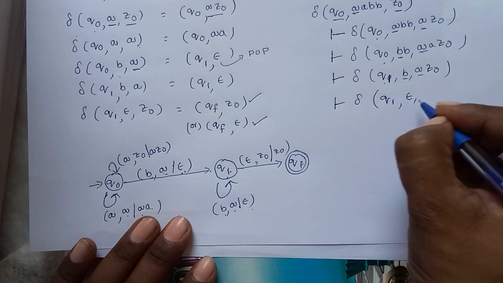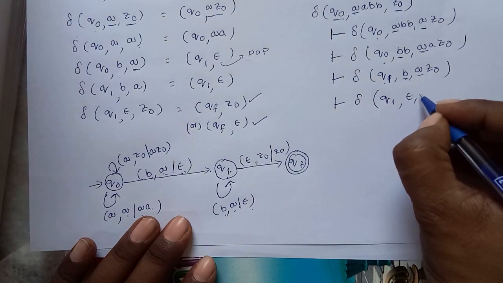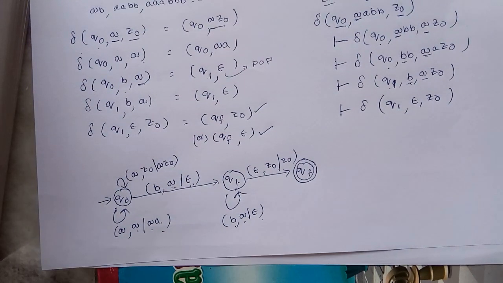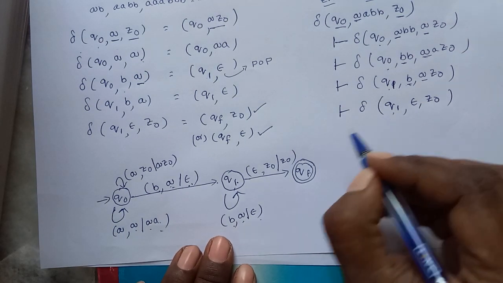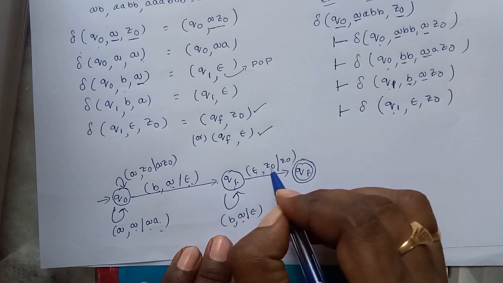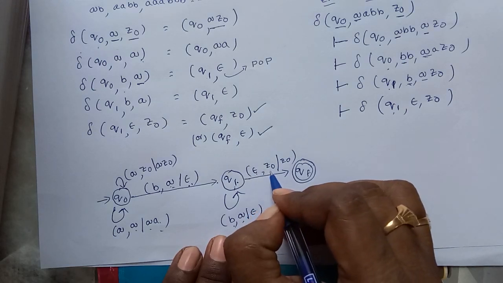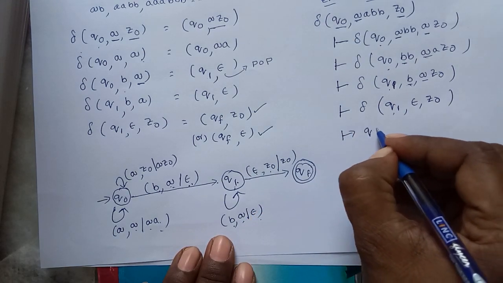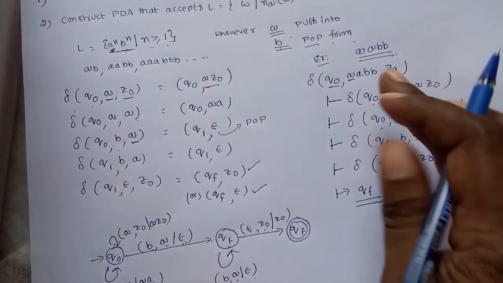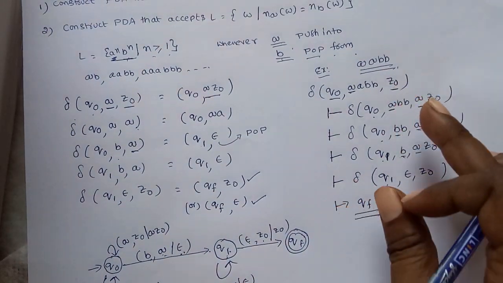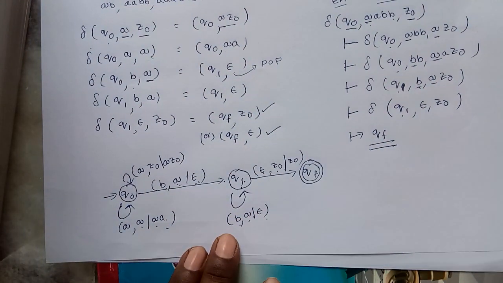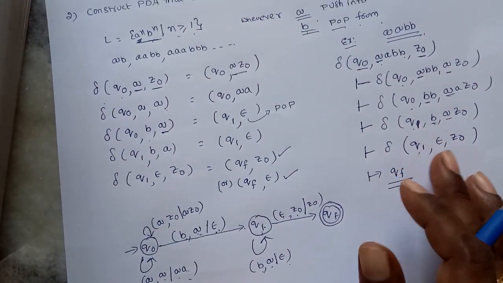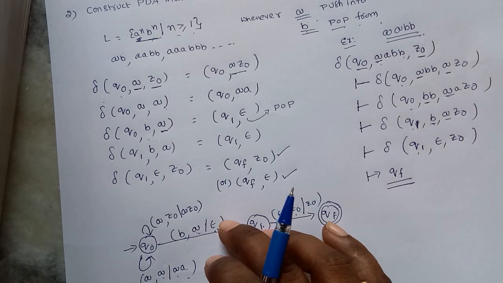Q1 epsilon, that is the entire input is completed, and Z0. Q1 on epsilon and the top of the stack is Z0, so we are moving to a final state QF. This is the instantaneous description. This says that the string AABB is accepted by this pushdown automata.